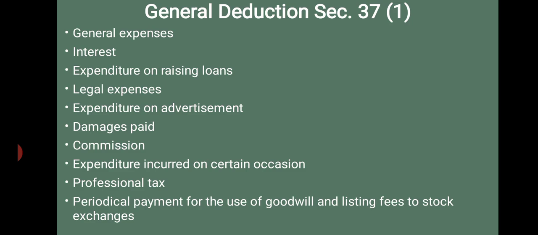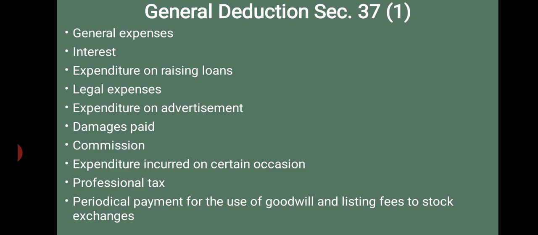Then interest, wholly or exclusively for the purpose of business, is allowed as a deduction. Then expenditure on raising loans, like brokerage, legal charges, etc., is also an allowable deduction. Then any legal expenses incurred particularly for business purposes are allowed as a deduction. And here one important thing: legal expenses on criminal prosecutions are not deductible, as they are personal in nature.